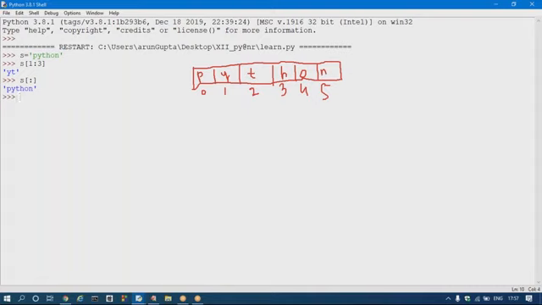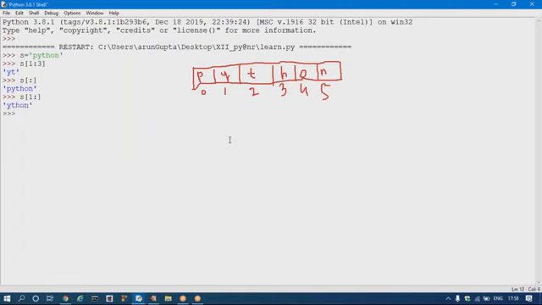Sir, is it possible to take a start index but not an end index? Yes, happily possible. In that situation, from whatever index value you are providing, say 1, which means y, and if you are not providing the end index, it will take up to the end automatically.